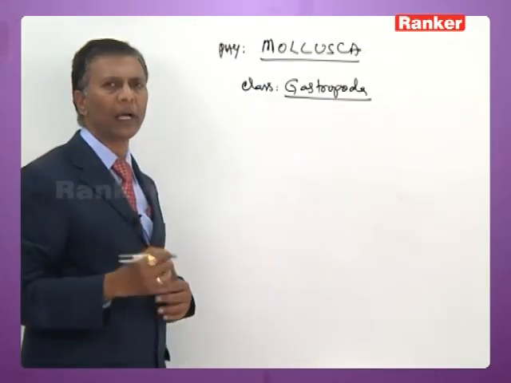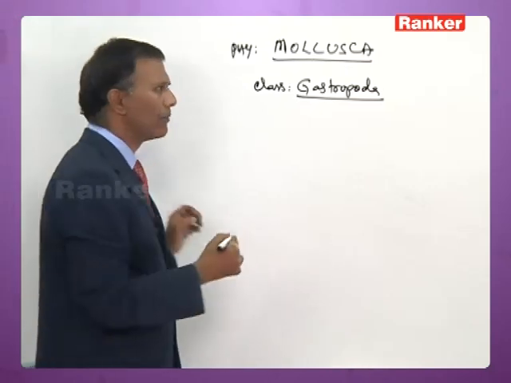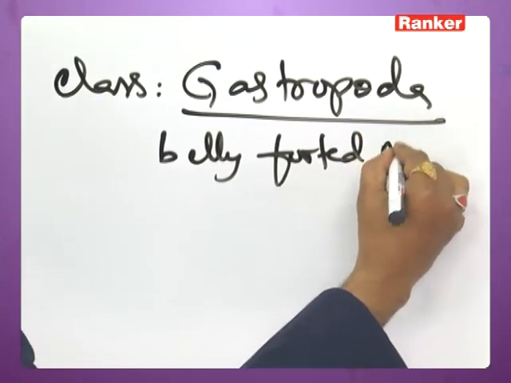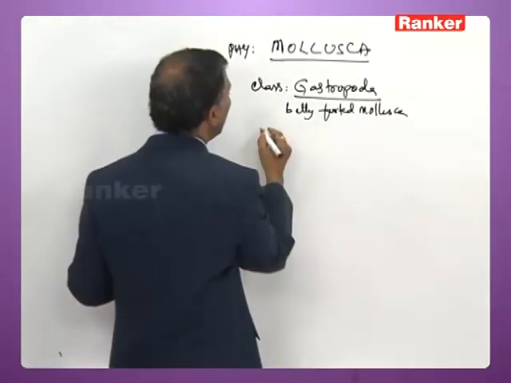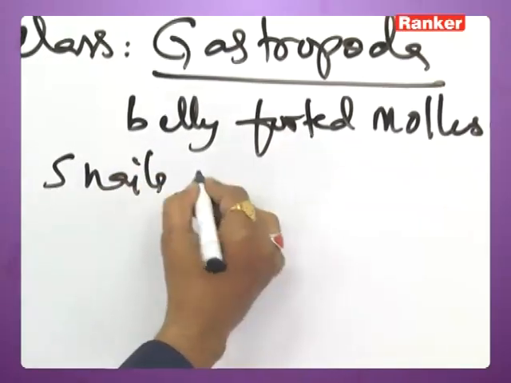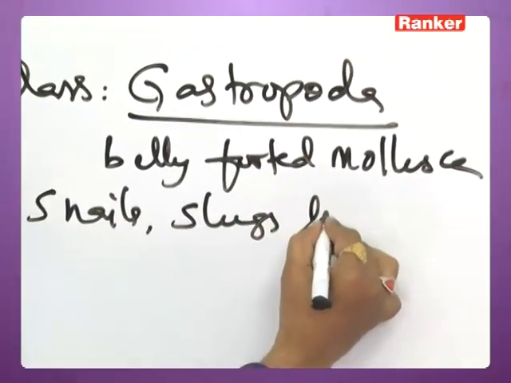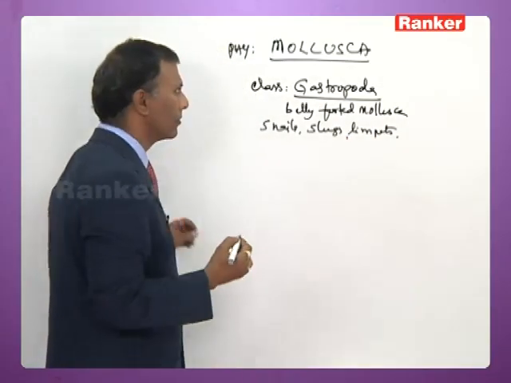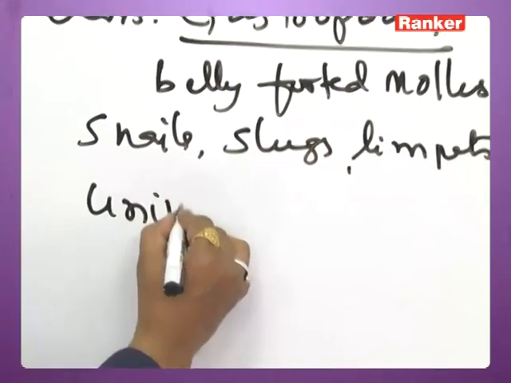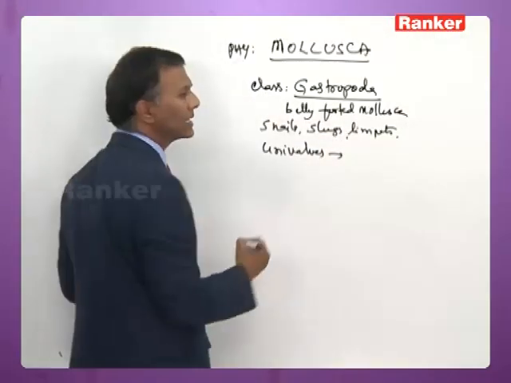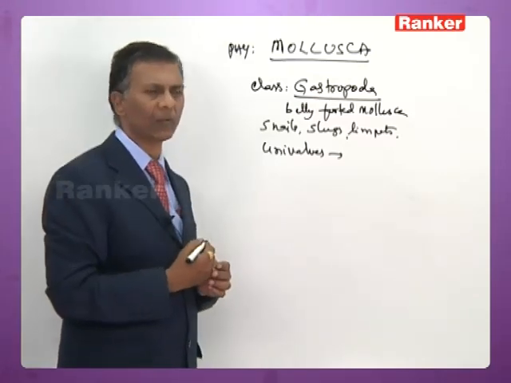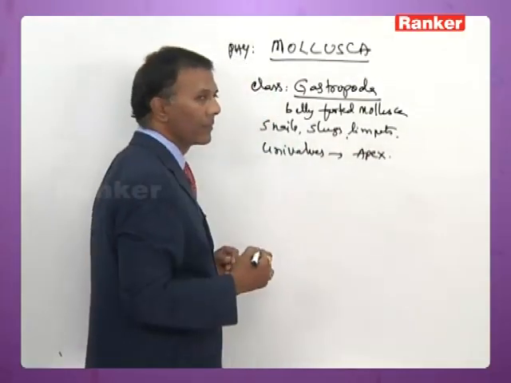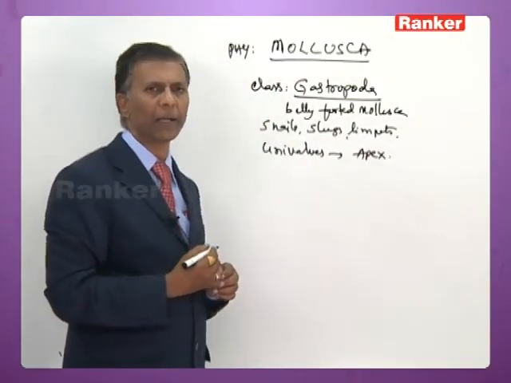Now Gastropoda is the largest class of phylum Mollusca. They are commonly called belly-footed molluscans. It includes snails, slugs and limpets. Gastropods are also called univalves because they have a single shell which is spirally twisted. The first formed part of the shell is called apex.